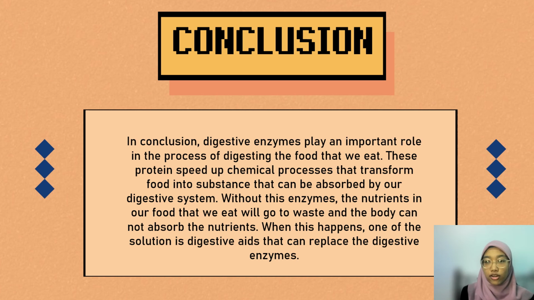The conclusion for my case study is that digestive enzymes play an important role in the process of digesting the food that we eat. These proteins speed up chemical processes that transform food into a substance that can be absorbed by our digestive system. Without these enzymes, the nutrients in the food that we eat will go to waste and the body cannot absorb the nutrients. When this happens, one of the solutions is digestive aids that can replace the digestive enzymes.